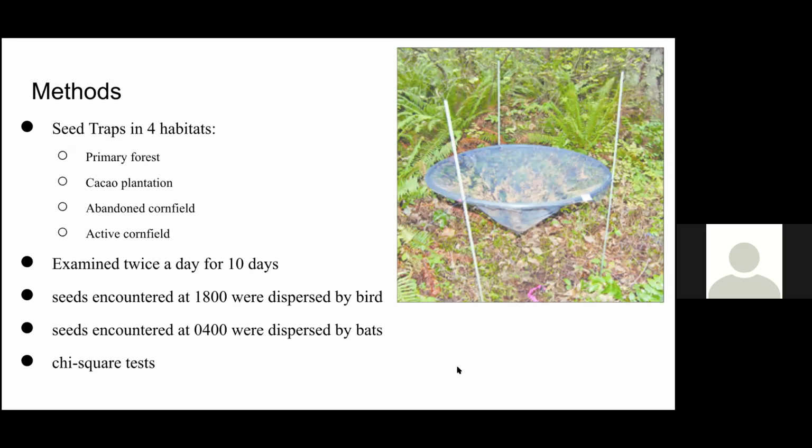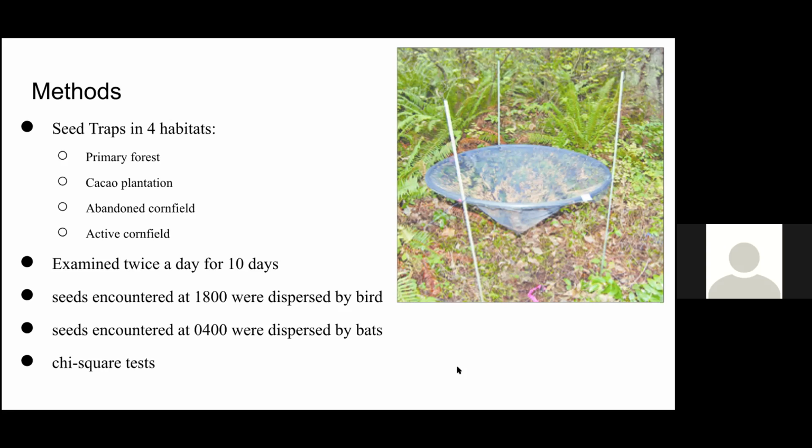Experiment: circular seed traps were placed at 10 randomly chosen points in the 4 different habitats which were tested. The 4 habitats were the primary forest, a cacao plantation, an abandoned cornfield, and an active cornfield. The traps were all placed near a trail in each of these habitats. These traps were examined twice a day, once before sunset at 1800 hours and the other time before sunrise at 0400 hours. And this was done for 10 days in each of the 12 months examined.